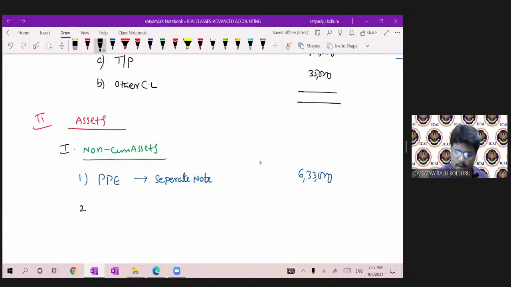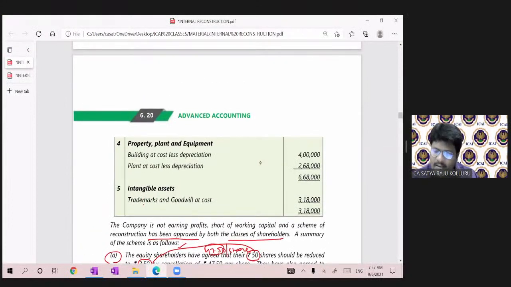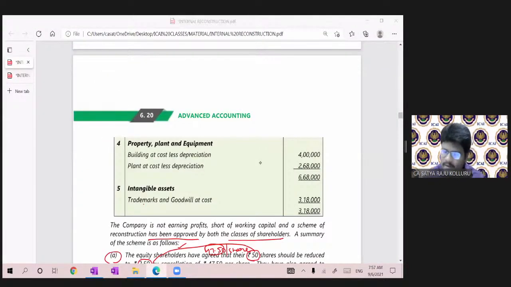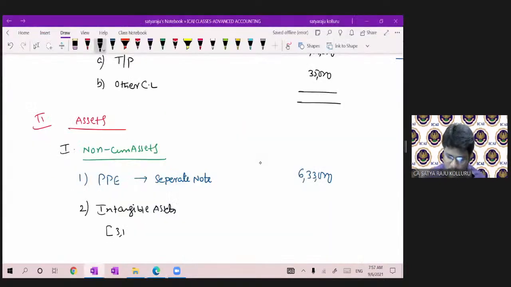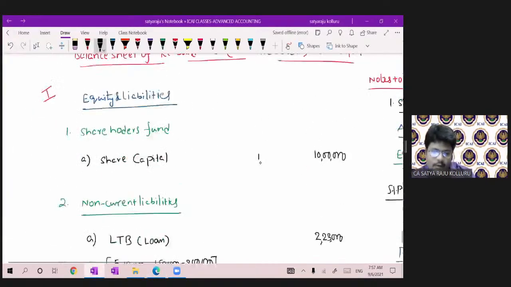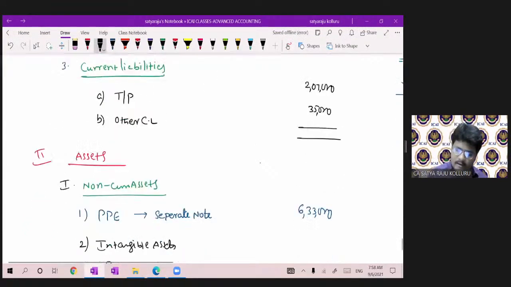Next, after PPE, intangible assets. Coming to intangible assets, sir, existing, how much, sir? Intangible assets 3,18,000. Existing was 3,18,000. From that, I wrote off a certain portion of the intangible assets here, 1,66,500.